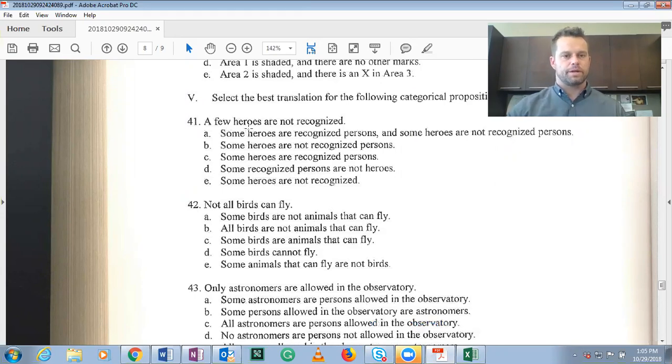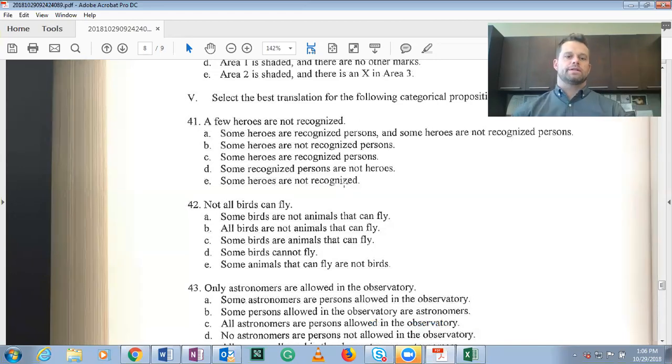So number 41 here, a few heroes are not recognized. It seems on the face of it that it's not going to be universal because we're not talking about an entire class or excluding an entire class. So some heroes are not recognized. That's one way to think about it, right? Now that's answer choice E. What's the problem with that though?